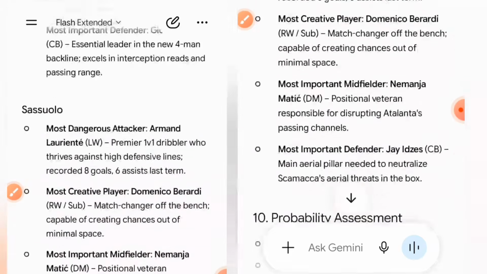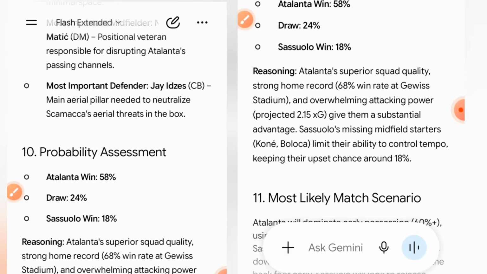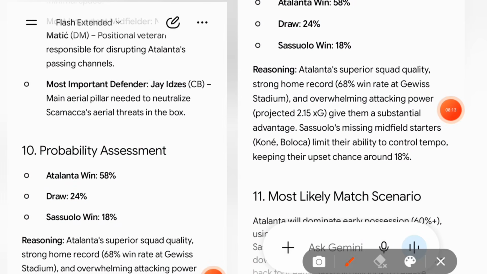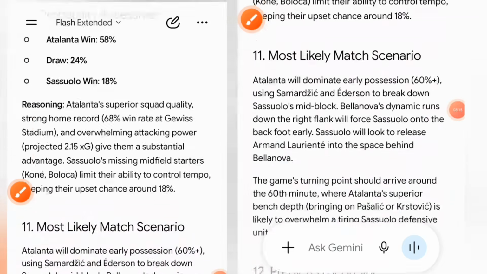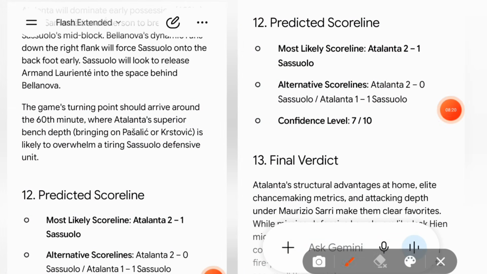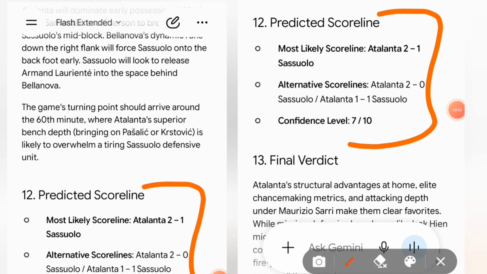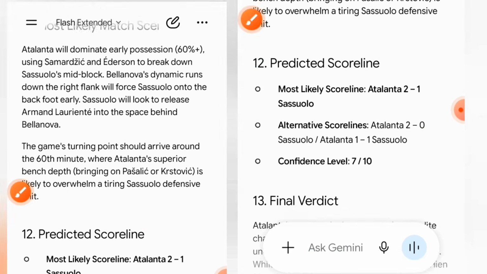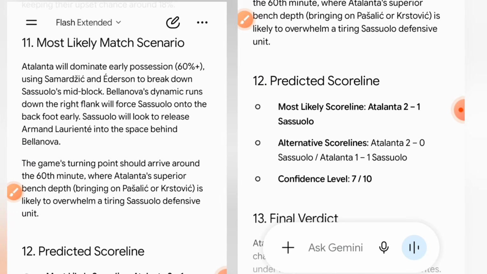So the winning probability, okay, Atalanta is the favorite here, and the most likely scoreline that we have here is 2-1 Atalanta to win, and the alternative scorelines are 2-0 and 1-1. However, this will be my own declaration for the possible outcome of this match. So I'll be looking into the away team under 2.5 goals for this match. That is Sassuolo under 2.5 goals.